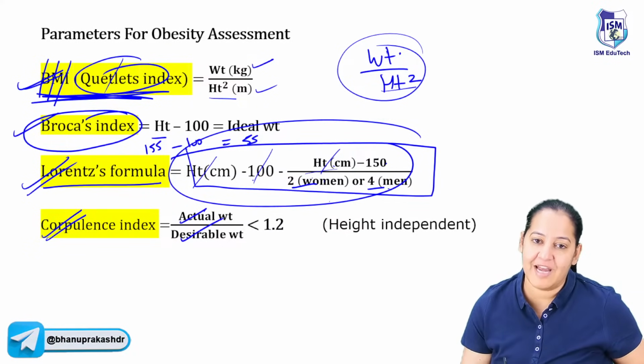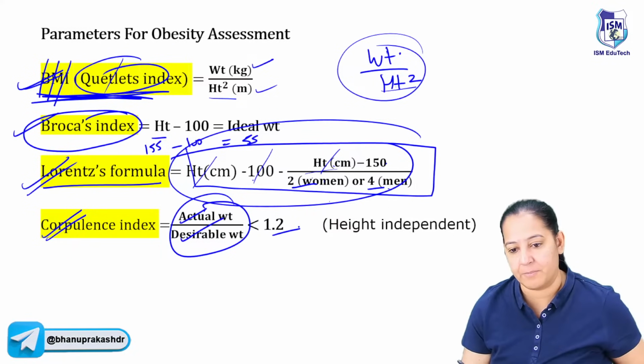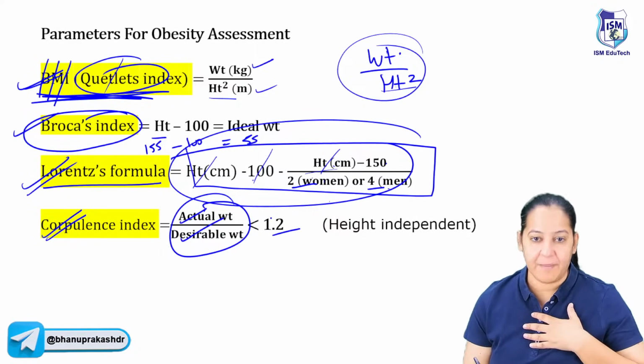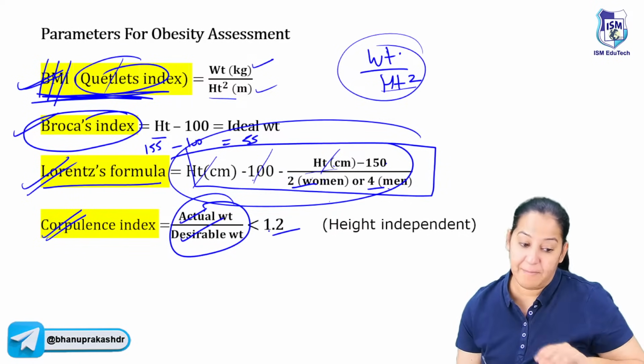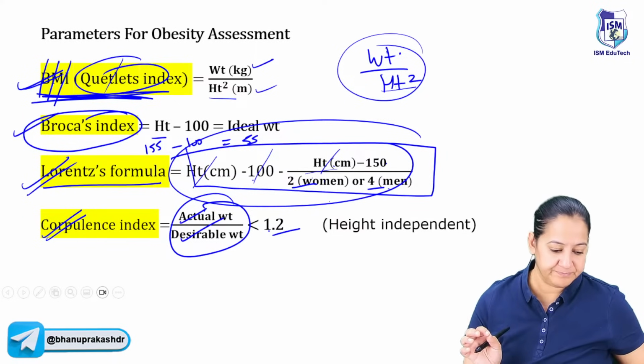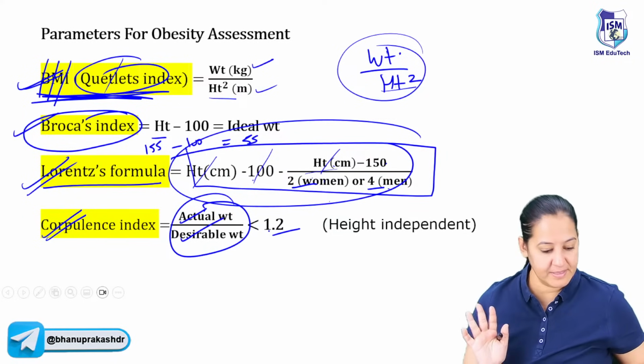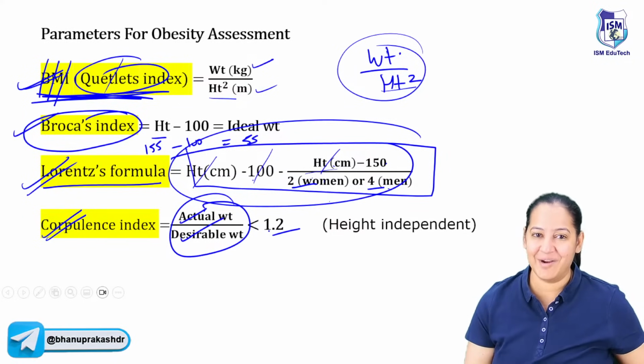Actual weight upon desirable weight. The ratio of the two should be less than 1.2. My desirable weight is 55. My actual weight is also 55. So the ratio will be 1. So 1 to 1.2 is normal. But more than 1.2, the person is said to be obese. Got my point? So these are the 4.